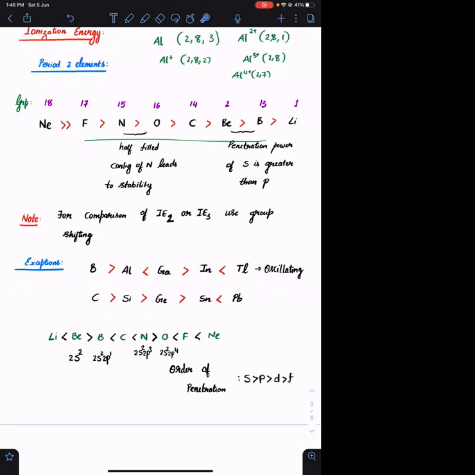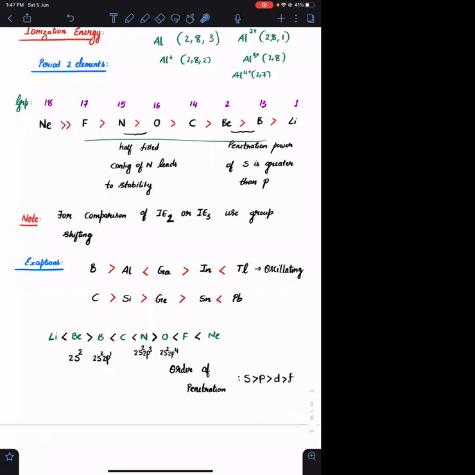What is the reason for this exception? Down the group we expect the ionization energy to decrease, but here you can see a greater ionization energy for gallium. Similarly, a greater ionization energy for thallium. The reason is that before gallium you are filling the 3d subshell, and before thallium you are filling the entire 3d as well as 4f. With 3d and 4f being filled, 10 electrons went into d and 14 electrons went into f. All these electrons are having very poor shielding power.